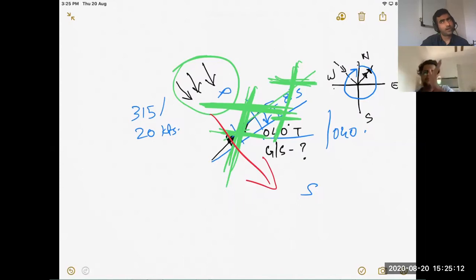So 155 will be like this, and wind is coming from 40, and it will push my craft. Draw on your notebook and show. What's your track? Which direction will be your track? 155. The track will be somewhere here. Draw the whole thing, then show me.